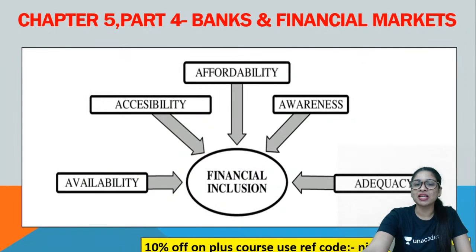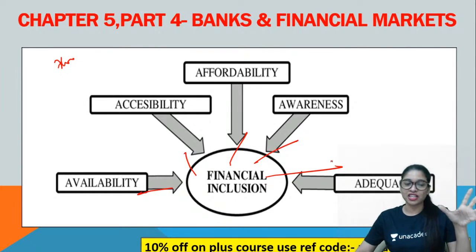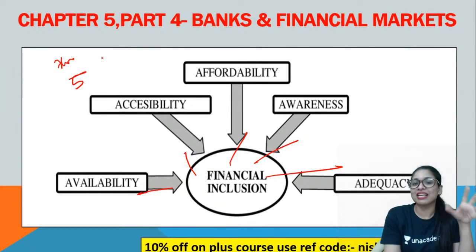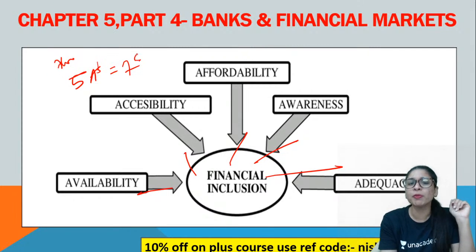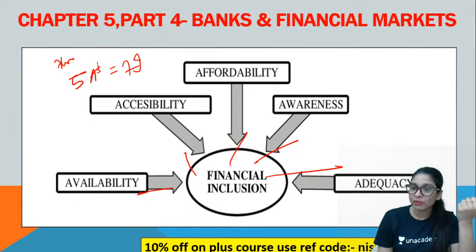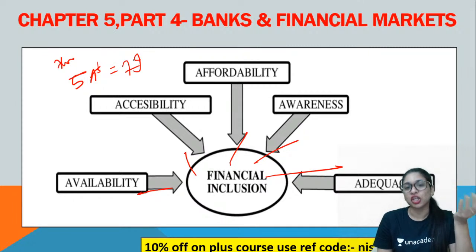So now in simple terms, in one flow chart, I can tell you that financial inclusion is equal to so many points. What is that? Point number 1, availability. Next, accessibility, affordability, awareness, adequacy. All these terms together, guys, are the 5 A's. In simple terms, if somebody asks what is financial inclusion, just go ahead with it. The 5 A's is equal to financial inclusion. So people may think, what are these 5 A's? Availability, accessibility, affordability, awareness, adequacy. Clear?